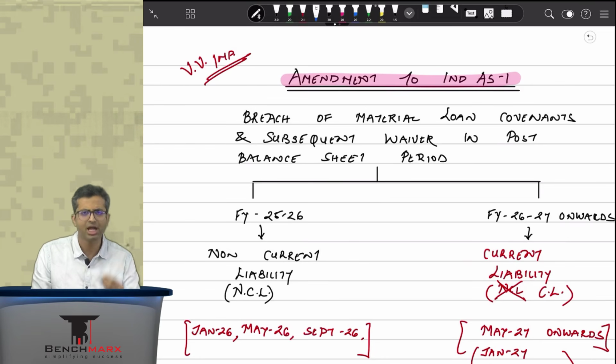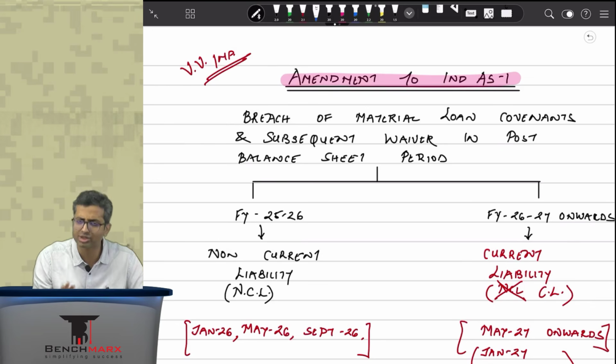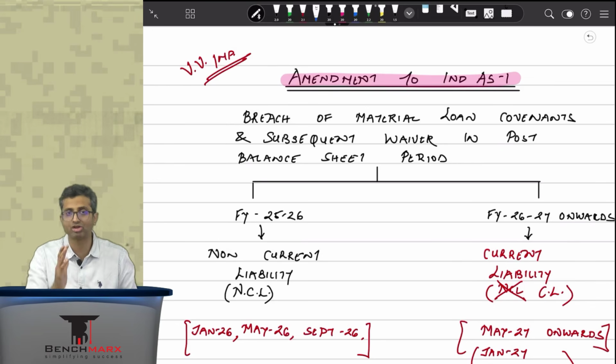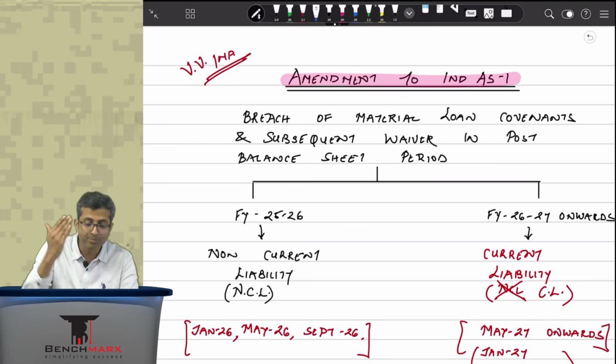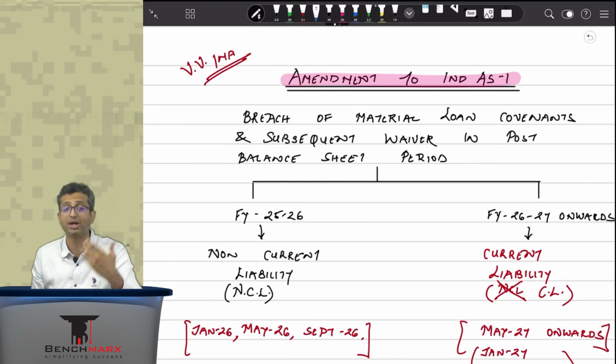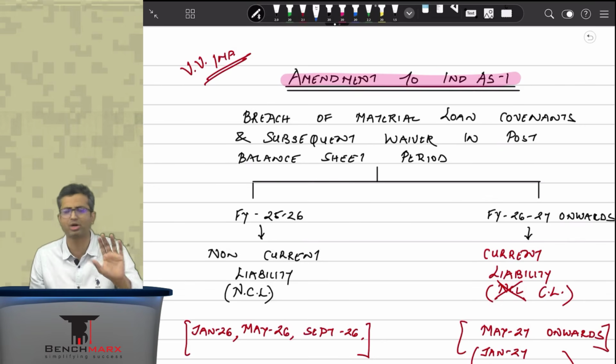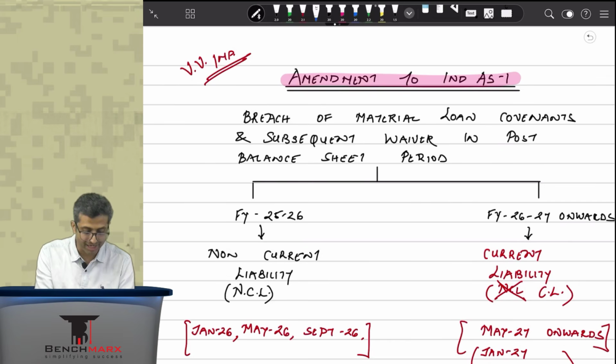Now usually, if these conditions are met, then if it's a 10-year loan, the lender will demand repayment after 10 years. However, if you breach those conditions, let's say your debt to equity becomes 3:1, in which case the lender gets a right to demand immediate repayment, which means if the lender demands, you as a borrower have to pay, which means the appropriate classification for a loan where there has been a breach of an important condition should be a current liability. Why? Because on the balance sheet date, the lender can demand repayment. If they do, you have to pay, and hence the classification should be a current liability.